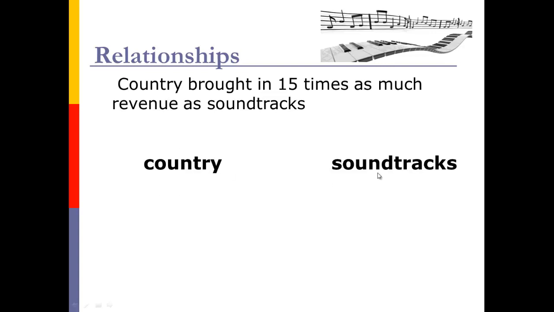That's what we're doing. And the goal here is to make an equation. I want to make these two things equal. So how do I put this? And the thing that's going to make them equal to each other is this 15 times, which basically just means 15 multiplication. But now here's the question. The question is this: do I put the 15 with the country or do I put the 15 with the soundtracks? Oh my gosh, because country, it just gets really confusing.